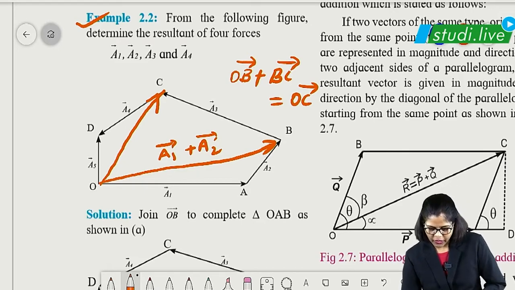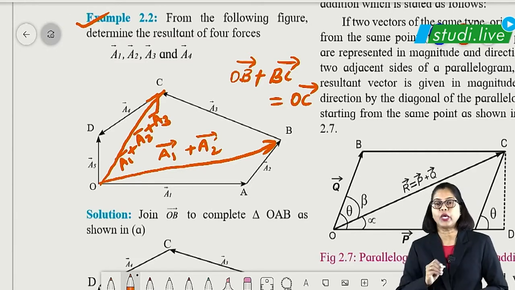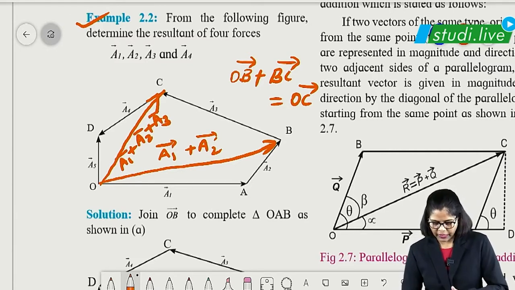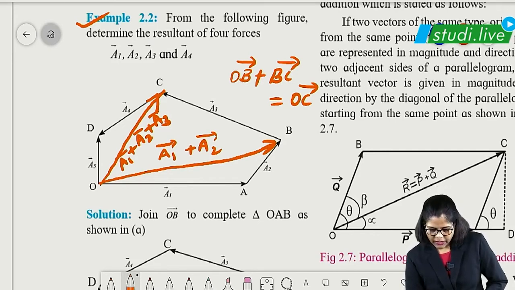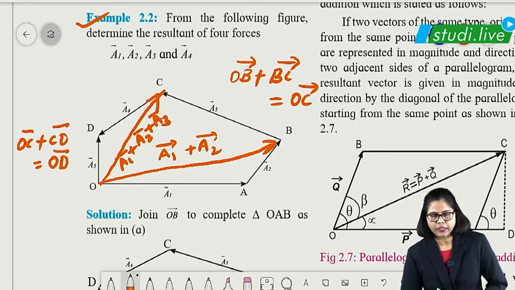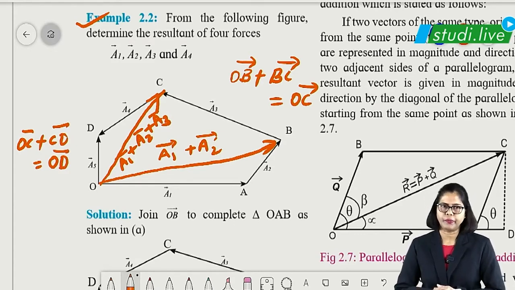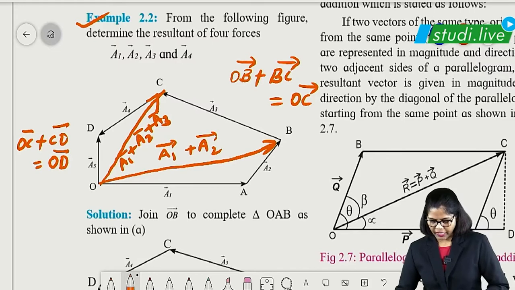So of course automatically you are getting here what? A1 plus A2 plus A3, right? This is all vector. Vector can be shown by bar also and arrow also, remember. Then finally comes, the final answer will be what? We can write it as OC vector plus CD vector is equal to OD vector, right? This is the formula we can use here, right, students? So this is the final solution we are getting.